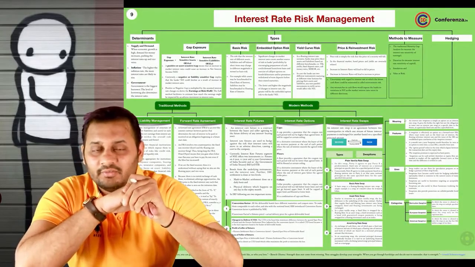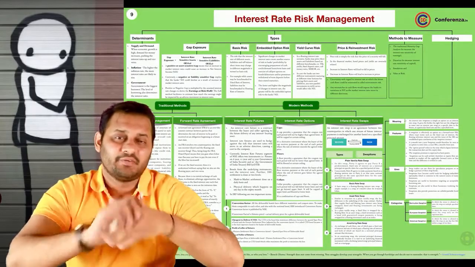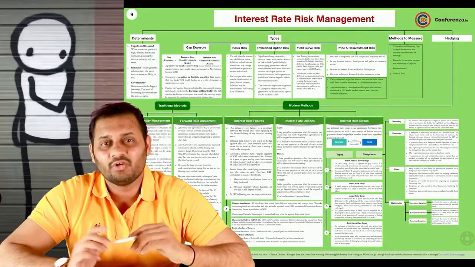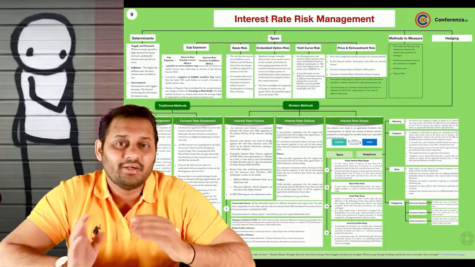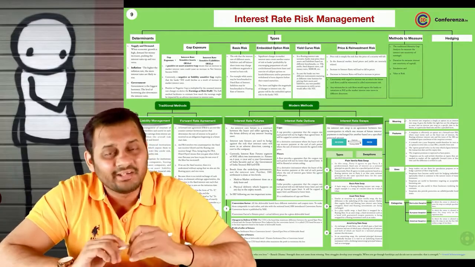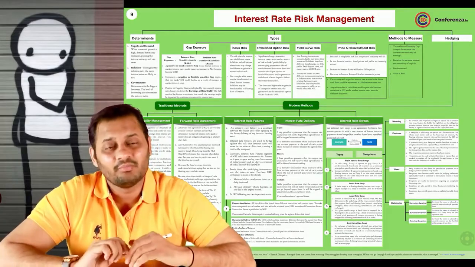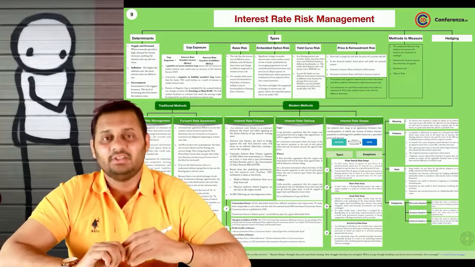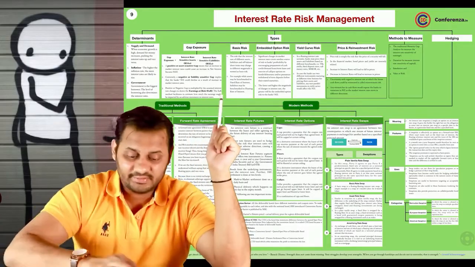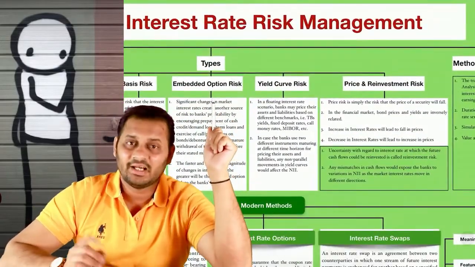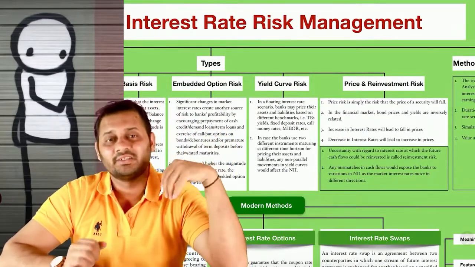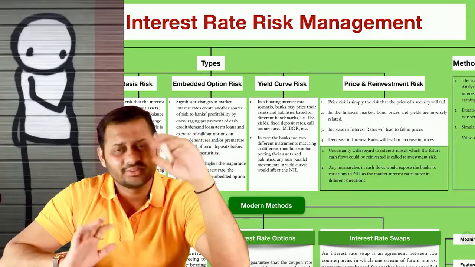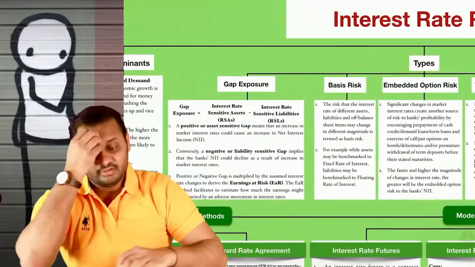So let's start with the topic, how we are going to revise this entire chapter. First of all, we'll talk about interest rate. What is interest rate? And then we will talk about interest rate risk. What are the risks in interest rate? And then we will talk about how to manage that risk. So first interest rate, then comes interest rate risk, and then comes interest rate risk management. This is how the entire chapter is divided by the institute. It is so simple.